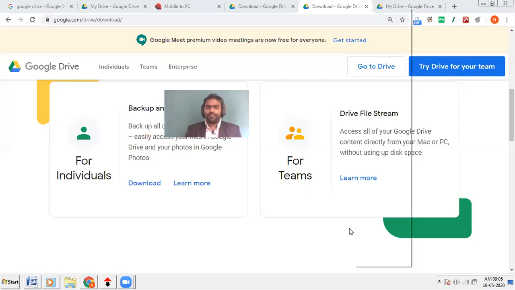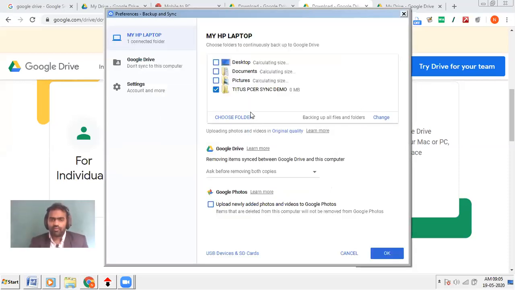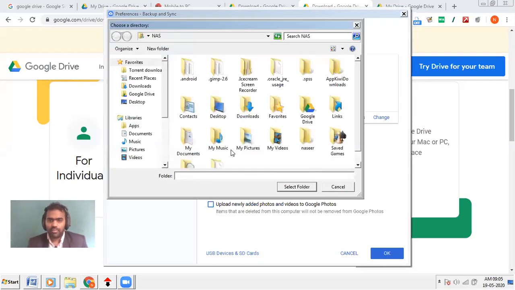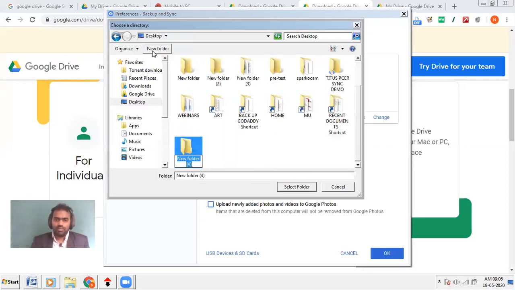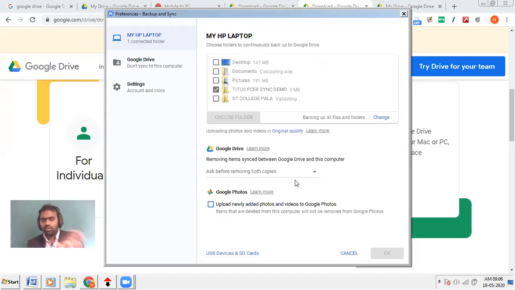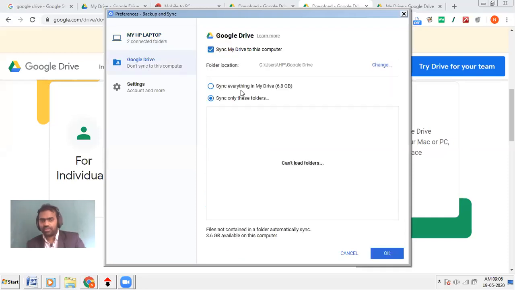Now I'll just create a folder. You see this is my HP laptop. The folders available in my HP laptop are here. Now let me create a new folder on my desktop that I'll synchronize. This is St. Thomas College, Pala. I'm creating a folder which I need to synchronize with my Google Drive. Same way, you can synchronize the folders available in Google Drive to your computer also. I'm not going to that.